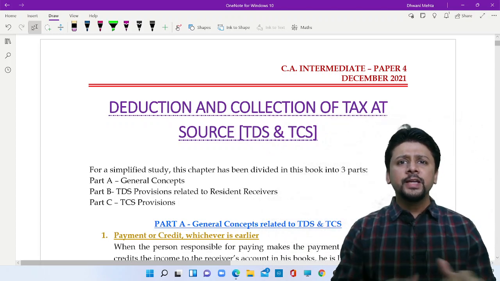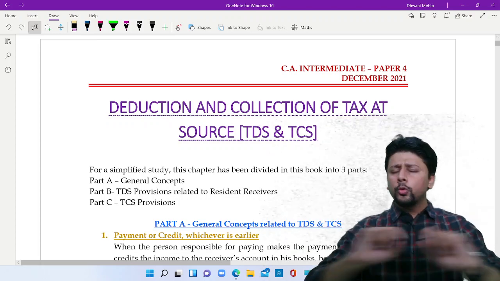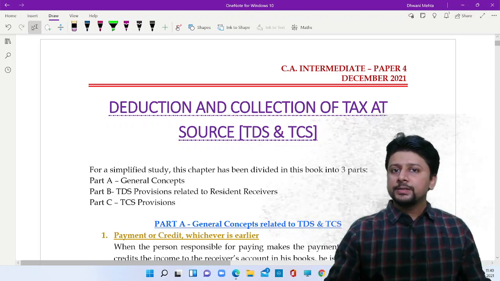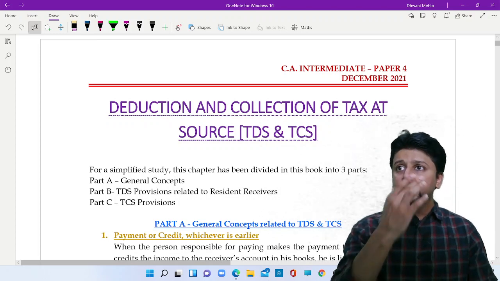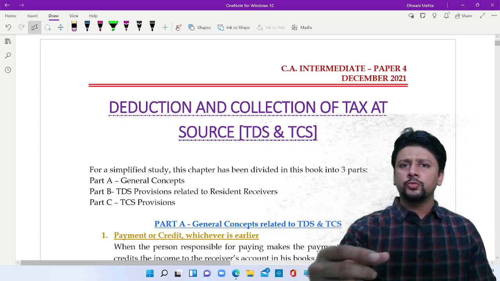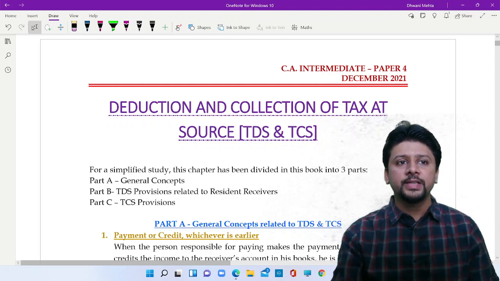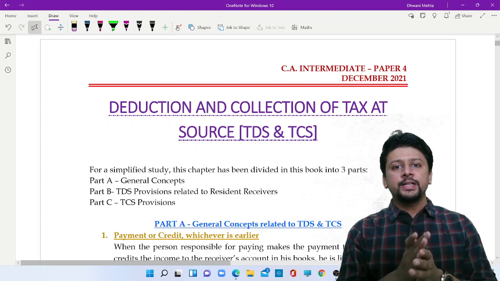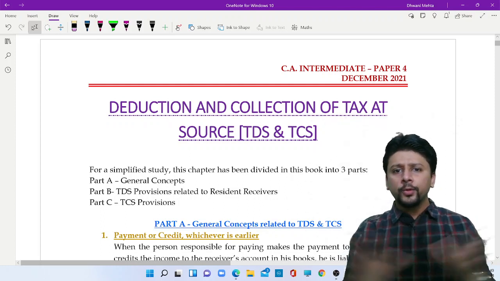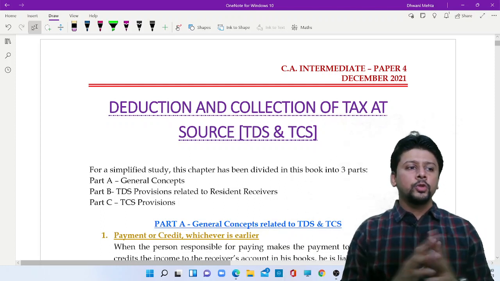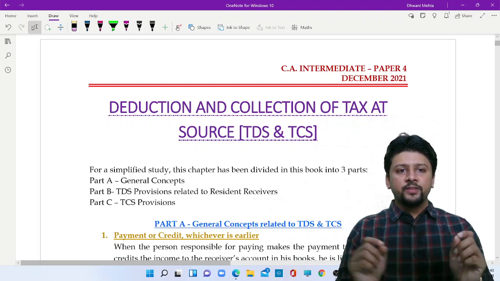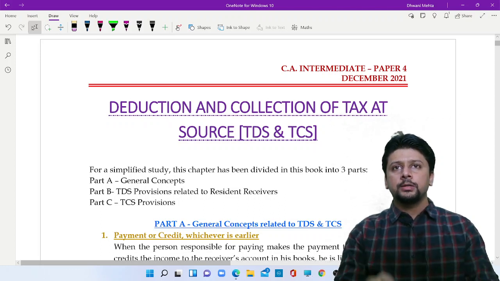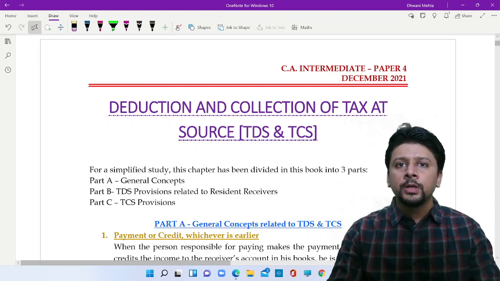Now the agenda for this video is to quickly revise the chapter of TDS and TCS, a chapter that is regularly part of your question paper. There have been quite a few small amendments, but quite a lot of amendments actually in the chapter of TDS. So the agenda for this video is to just quickly revise the chapter, not go into an in-depth discussion.